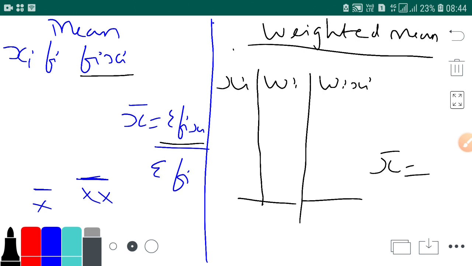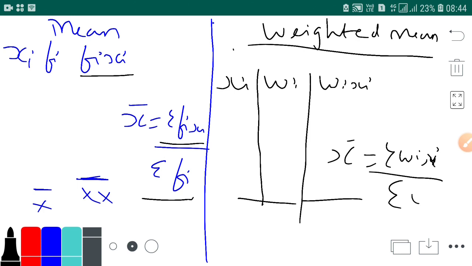X bar is equal to sigma fi xi upon sigma f. Now we don't have sigma f, but in place of sigma f, we have sigma wi. So x bar is equal to sigma wi xi upon sigma wi. So this is your formula for the weighted mean. Simple? Yes.